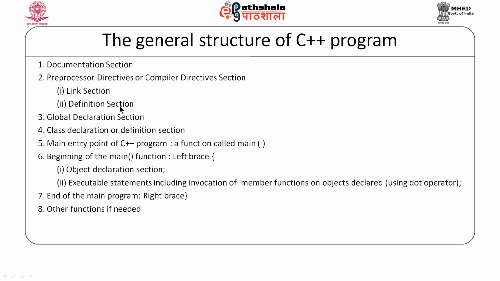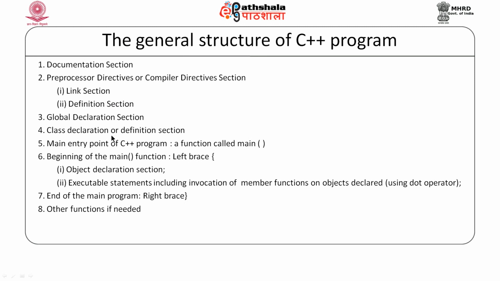After the preprocessor directives, we may declare any variable or class in the global declaration section. If we wish to have a variable declaration as a global declaration, or we want to define a data type, or a variable that has to be used as a global, all of those things can be defined in the global declaration section.